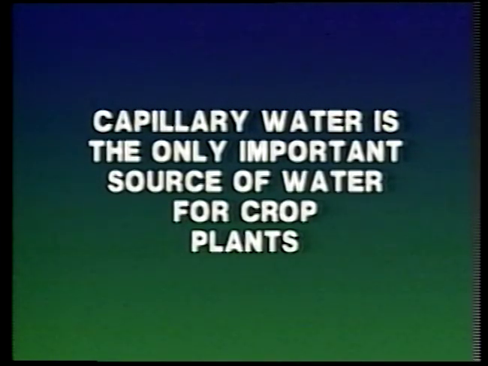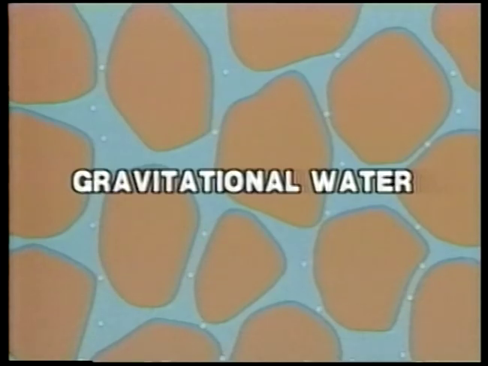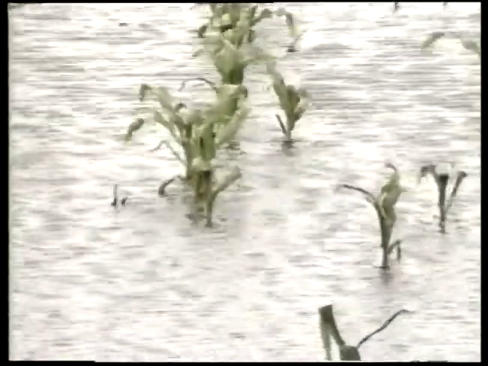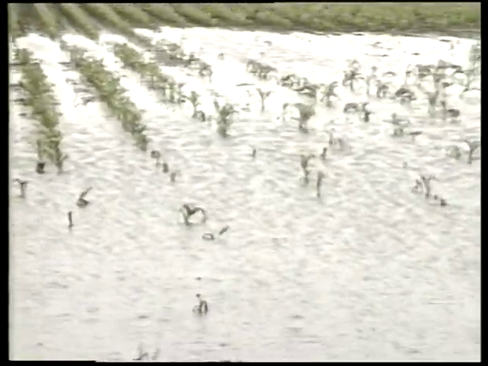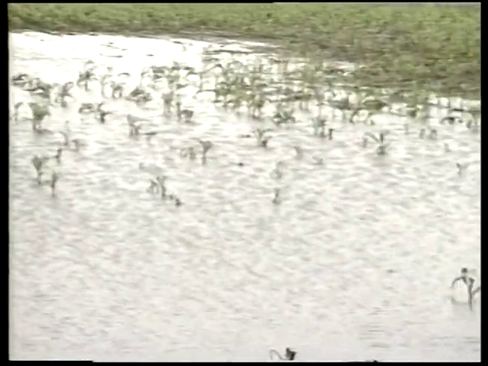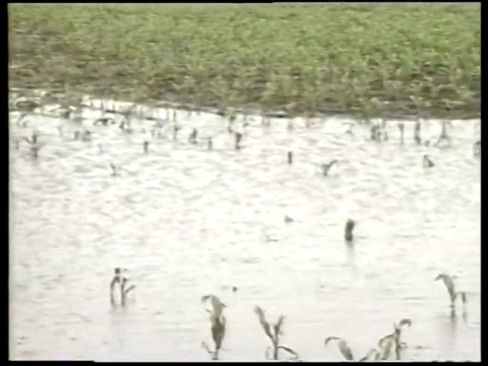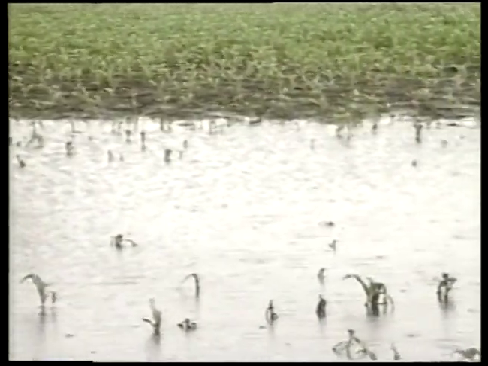Capillary water, especially that between field capacity and the wilting point, is the only important source of water for crop plants. If enough moisture is received, the macropores in the soil are filled with water. The excess water that is moved by gravitational force is termed gravitational water. Excessive gravitational water may injure plants. If drainage is too slow, the soil may be lacking in oxygen, resulting in poor root growth and function, and often encouraging the growth of some species of disease organisms.